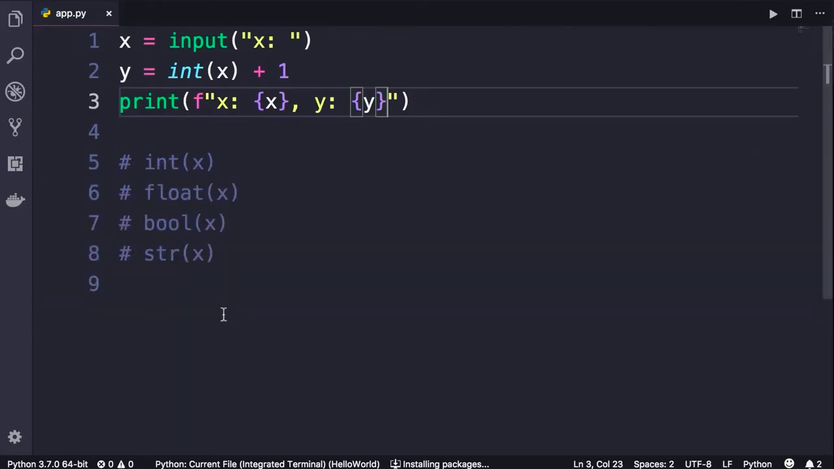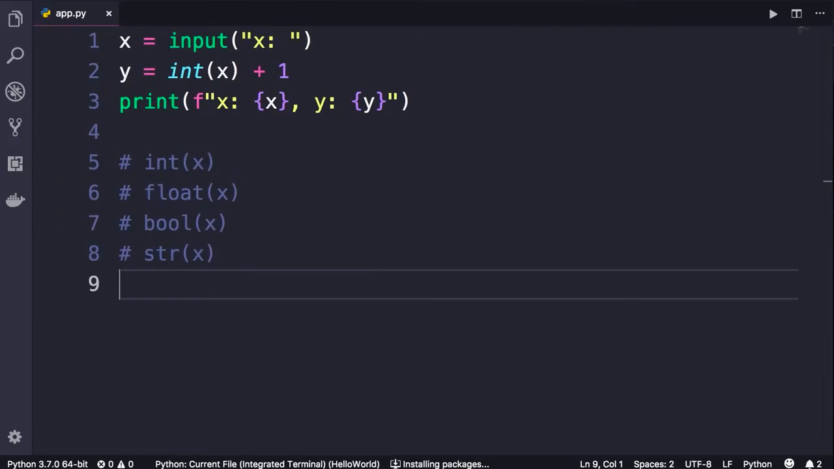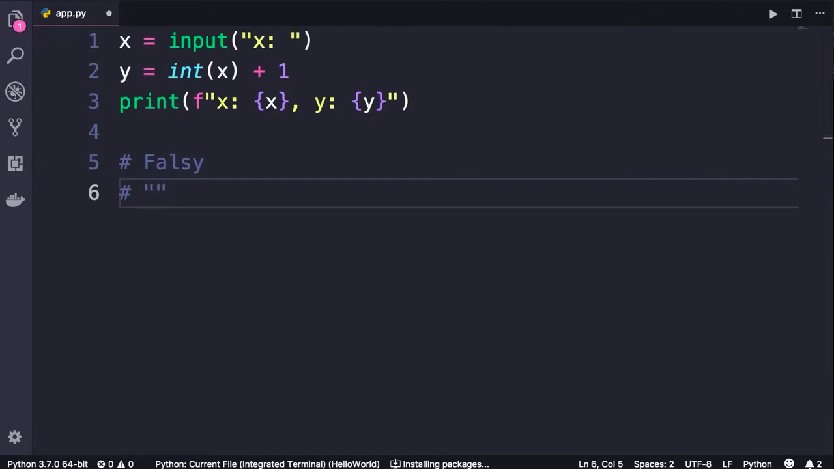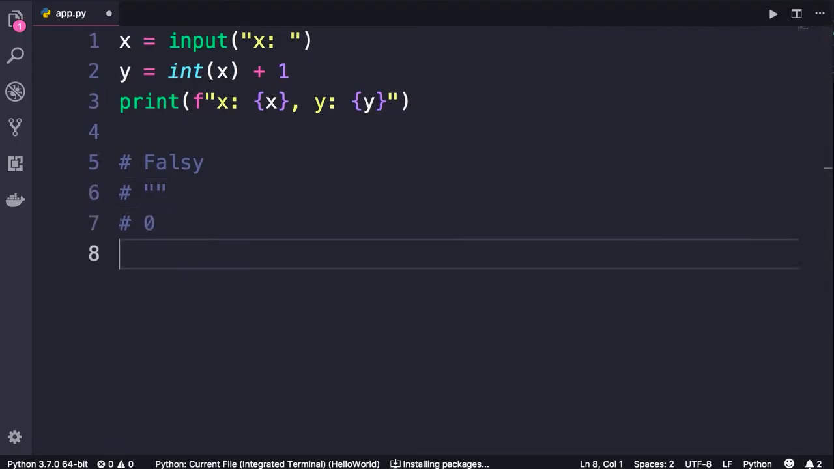Beautiful. Now, all these built-in functions are self-explanatory. The only tricky one is bool. Because in Python, we have this concept of truthy and falsy values. These are values that are not exactly a Boolean true or false, but they can be interpreted as a Boolean true or false. So here are the falsy values in Python. Empty strings are considered falsy, so they're interpreted as a Boolean false. Number 0 is also falsy.